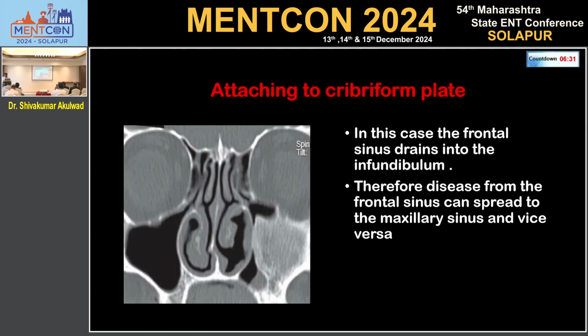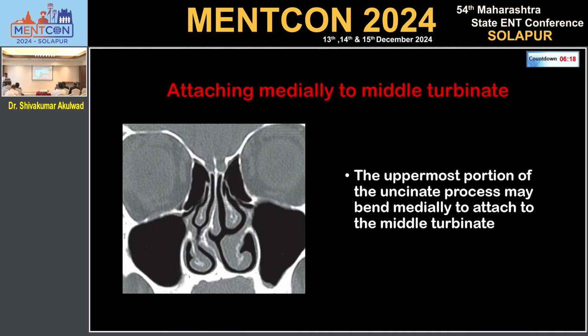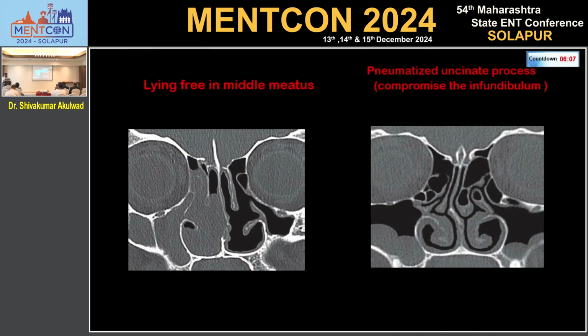When it is attached to the cribriform plate, that is the skull base, in this case the frontal sinus drains into the infundibulum. Therefore diseases from the frontal sinus can spread to the maxillary sinus, and diseases from the maxillary sinus can spread to the frontal sinus. Many times the upper end of the uncinate bends medially to attach over the middle turbinate. It may be free lying in the middle meatus or it may be pneumatized. If a pneumatized uncinate is there, it compromises the infundibulum.